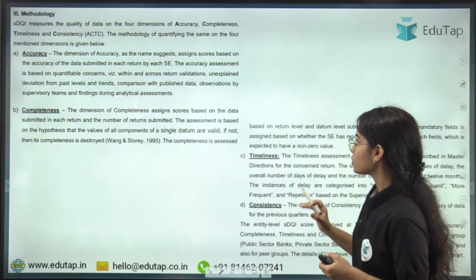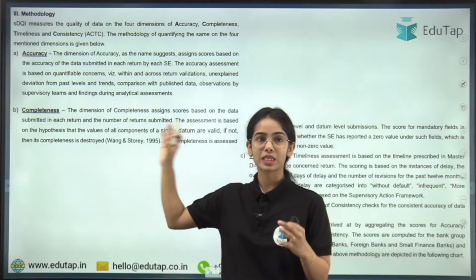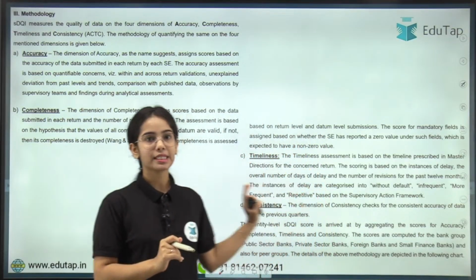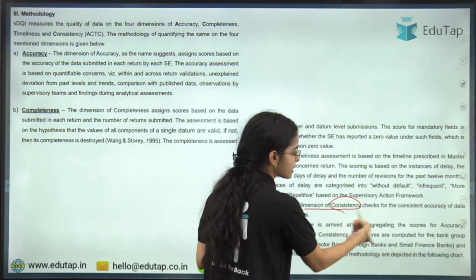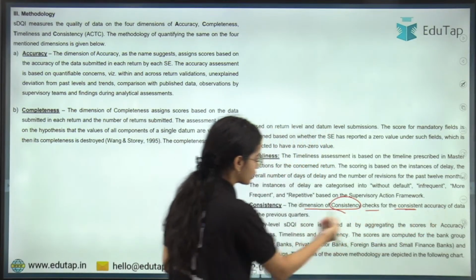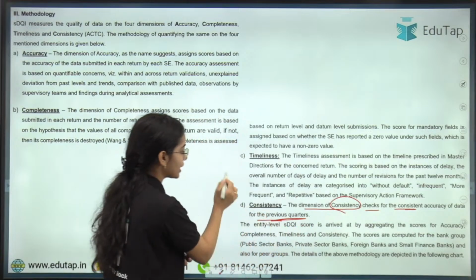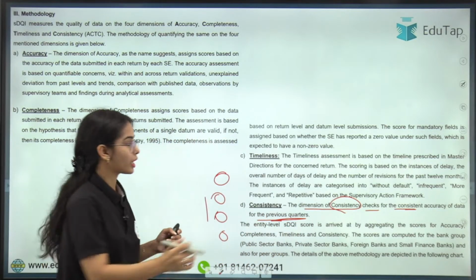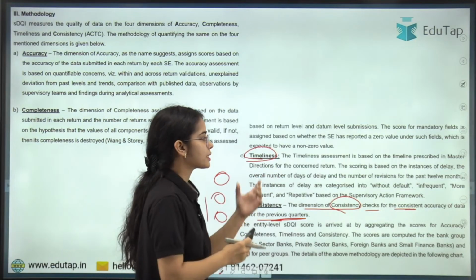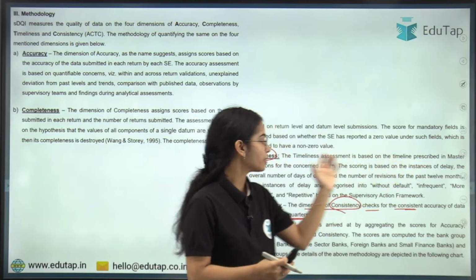Okay, so if you want to know more about the accuracy, completeness, timeliness, and consistency, you can read here. Consistency: the dimension of consistency checks for the consistent accuracy of data for the previous quarters, that the data has been consistently accurate in the previous quarters or not, in the year.